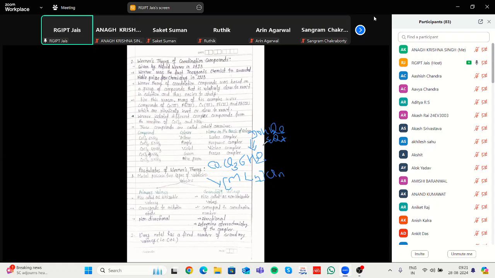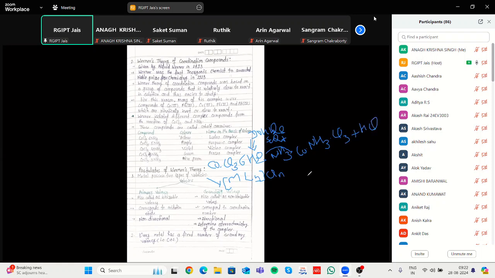What is the main difference between the double salt and the coordination complex? In the case of a double salt, if you add a solution, like ammonia, it can easily dissociate into ammoniated cobalt chloride, plus HCl.